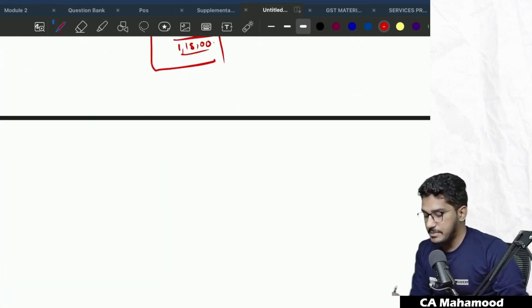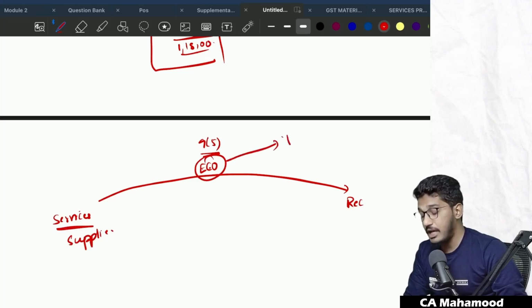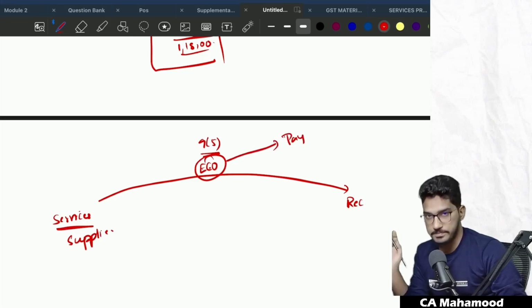But what Section 9 subsection 5 is telling is the government has the power to notify certain services. If certain services are provided through an e-commerce operator to the recipient, tax will not be paid by the supplier, but in certain cases, the e-commerce operator has to pay the tax directly to the government.